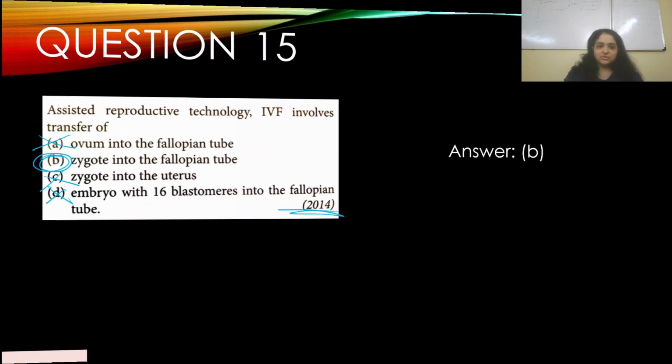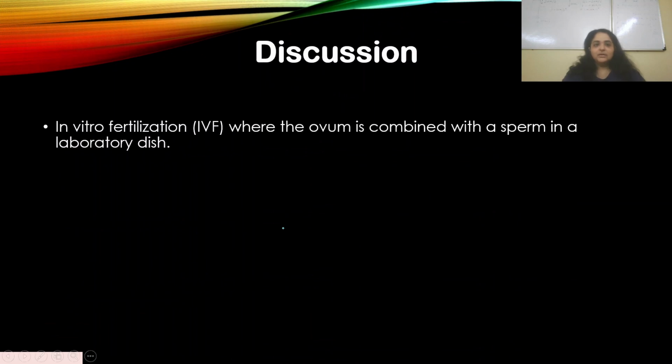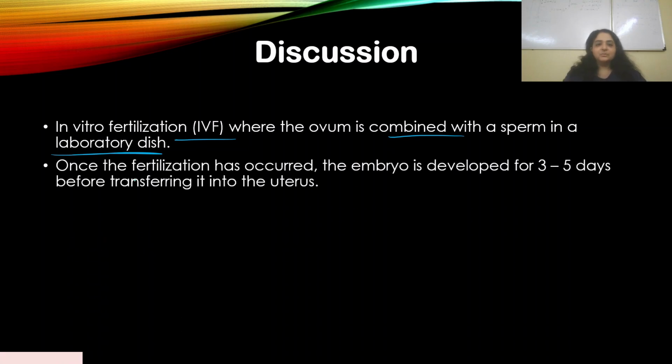Let's go to the discussion. What is IVF? IVF is where the ovum is combined with the sperm in a laboratory dish. It's in vitro fertilization, not in vivo, so it doesn't happen inside the body. The fertilization happens outside the body. Once the fertilization has occurred, the embryo is developed for 3 to 5 days before transferring it into the uterus. So basically this is what the IVF technique is. All right, let's move on then.